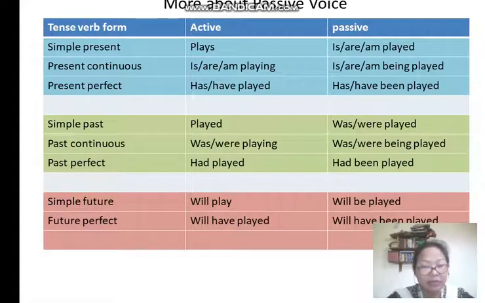Coming to future tense, simple future will play, and in passive it will become will be played. We add be here, will be played. Then future perfect, will have played, it will become will have been played. Since it is a future tense, we'll add will. Have played, have been played, will have been played.